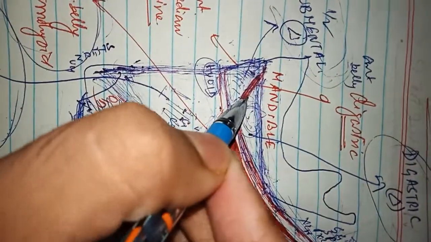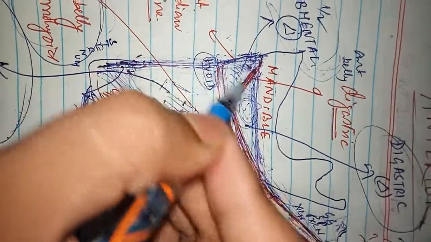What is the content of the submental triangle? It contains the submental group of lymph nodes, which is situated in the superficial fascia between the anterior bellies of the digastric. These nodes drain the superficial layer of the chin, the gums, the lower lip, the anterior part of the floor of the mouth, and the tip of the tongue.